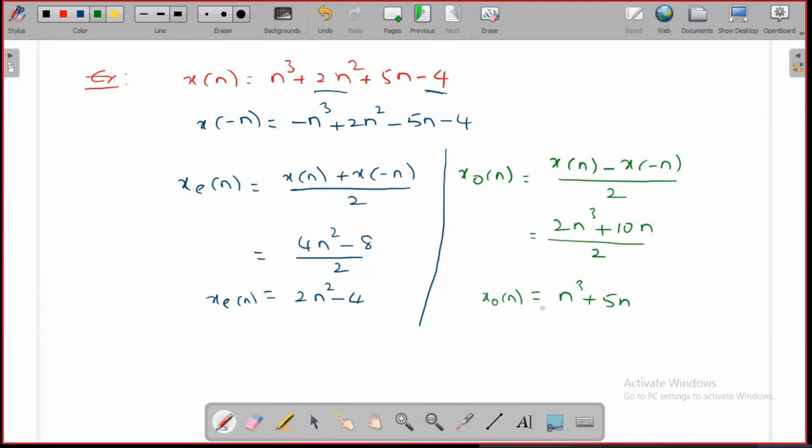This is another way of concluding about the signal. One way is to directly substitute n equal to minus n and check for the even condition or odd condition. If both conditions fail, then directly conclude the signal is neither even nor odd. That is another way of concluding whether the signal is even or odd. Okay, this is about the second one. Is it clear?